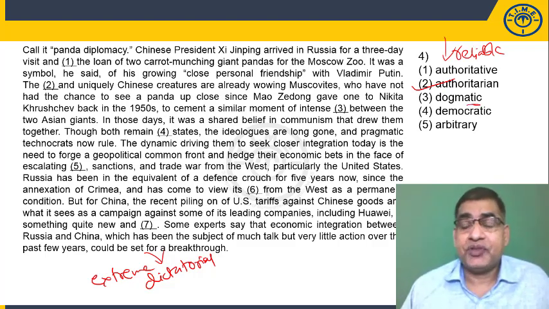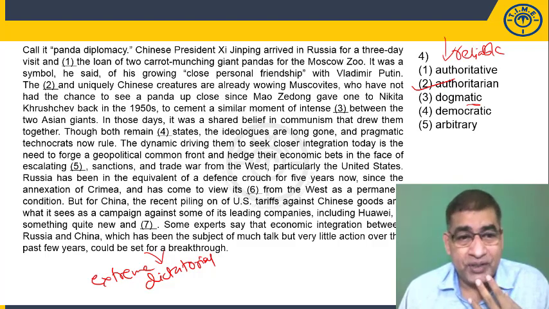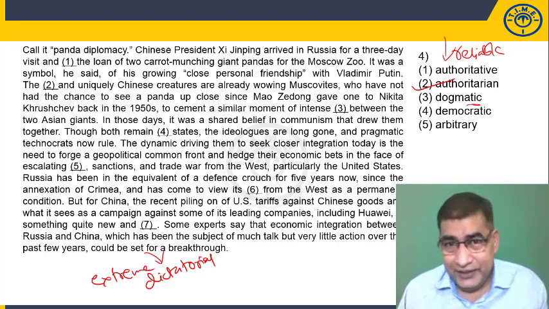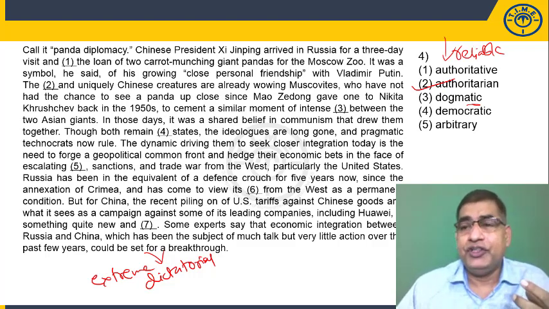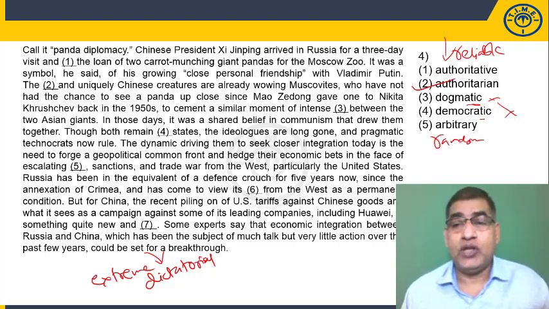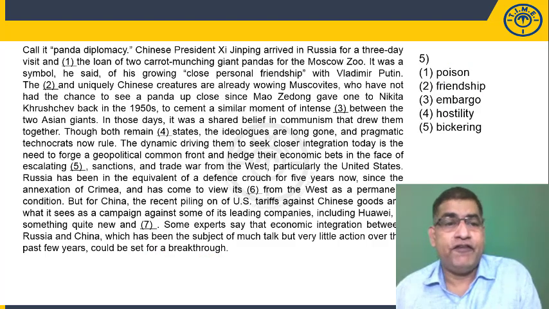Dogmatic means rigidly, uncompromisingly sticking to one's principles, especially religious principles. It's not a religious context. It's a political context, so we cannot go with this. Democratic is the opposite word. Arbitrary means random, doesn't make sense. So the answer has to be 2. So for the fourth blank, the correct answer is 2, with which we move to the fifth one.